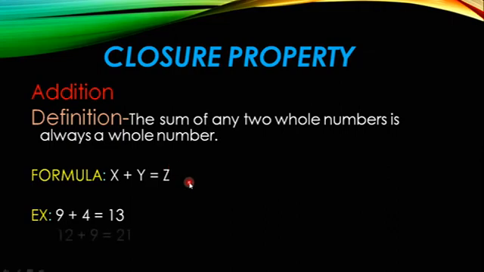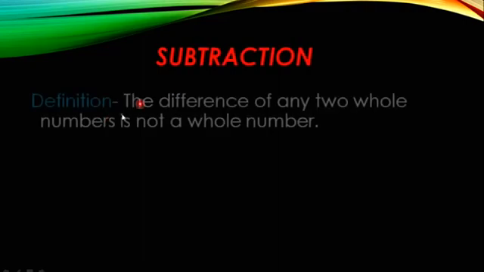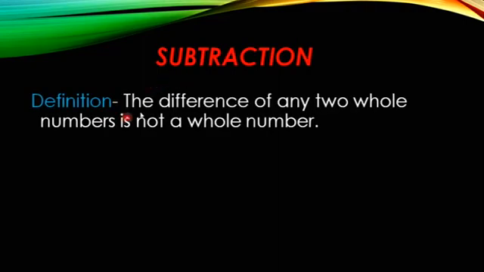Now let us see subtraction under the closure property. Here the difference of any 2 whole numbers is not always a whole number. In addition, if you add any two whole numbers, you get an answer that is also a whole number. Whereas in subtraction, the difference of any two whole numbers is not a whole number. If you subtract any two whole numbers, it is not necessarily a whole number. We will see this with an example.